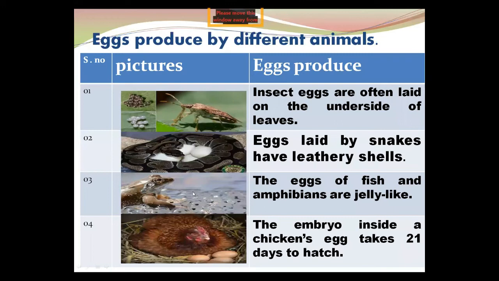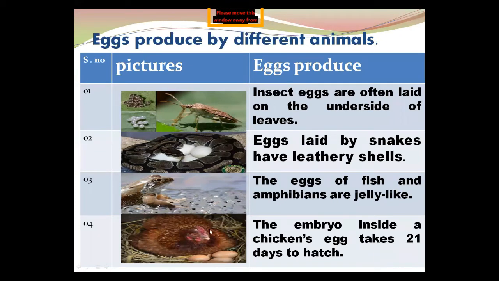Its egg, I know you have lots of information about this. The eggs of fish and amphibians. Frog is an example of the amphibians. They lay eggs in the water. They are protected by a jelly-like substance because they cannot look after their eggs. Now the next, the embryo inside a chicken's egg takes 21 days to hatch.